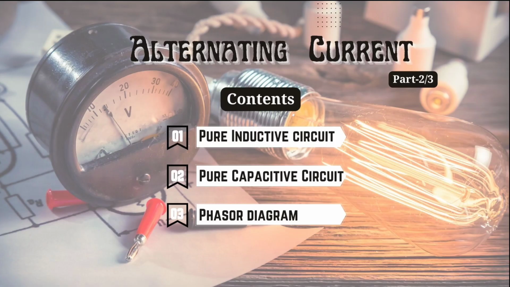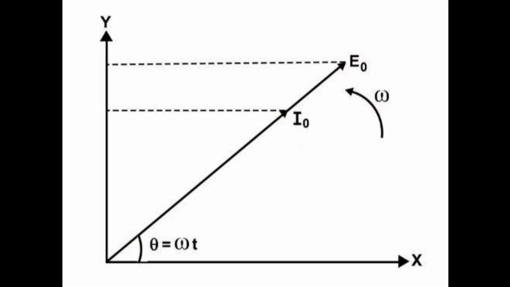So this video is regarding alternating currents and we are going to understand a few concepts of alternating circuits. So now we check the phasor diagrams. So first of all, the diagram for the pure resistor.